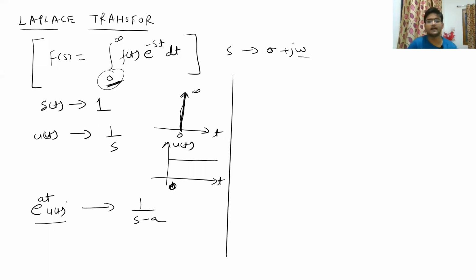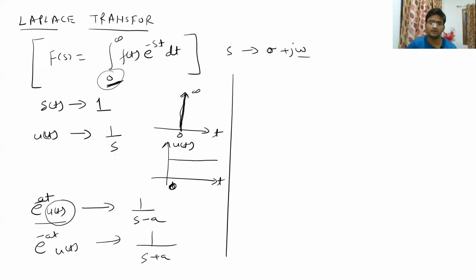One thing you can see is that u(t) had a value of 1 upon s, and if you multiply it with e to the power at, what happened to s is that s has been subtracted by a. Similarly, if you have e to the power minus at u(t), you can simply assume that this will be 1 upon s plus a.